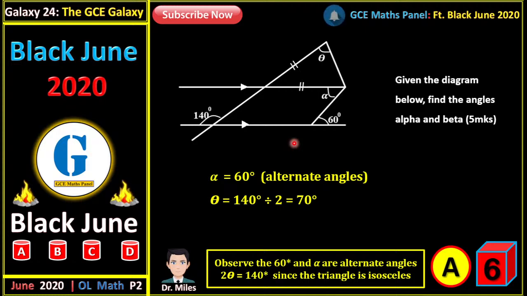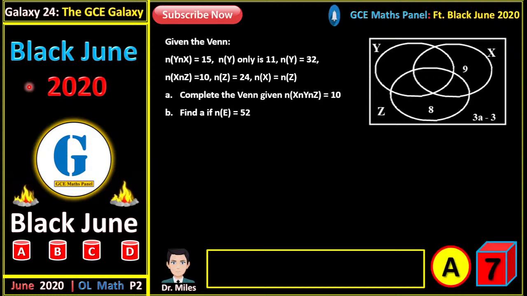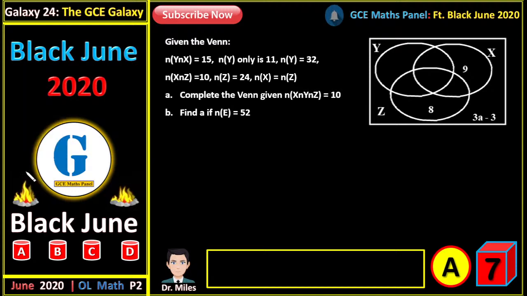Okay, now we look at question number 7. Question number 7 reads, we are given the Venn diagram where the number of elements in X intersection Y is 15 and Y only is 11.